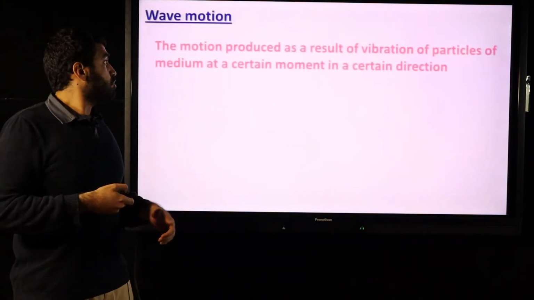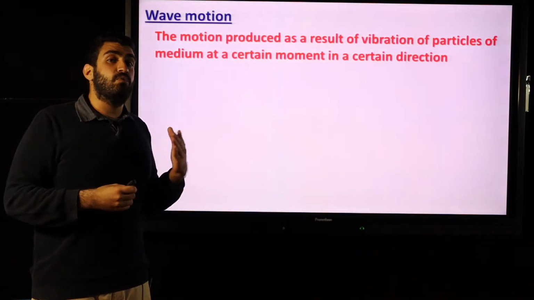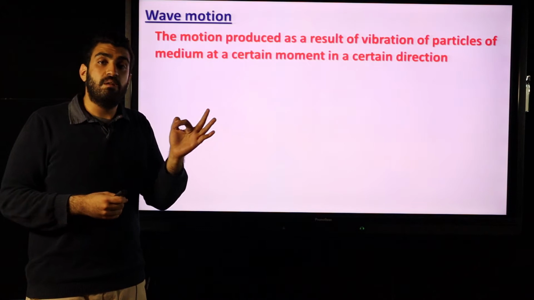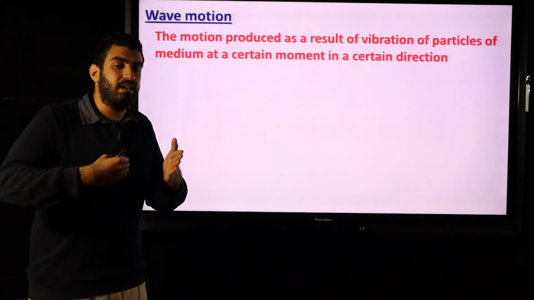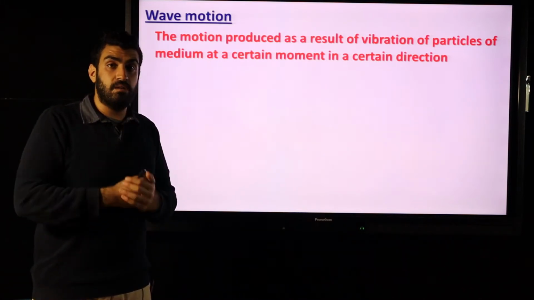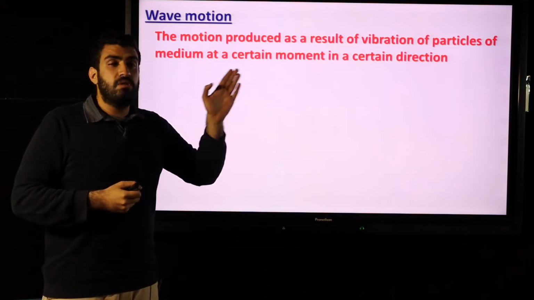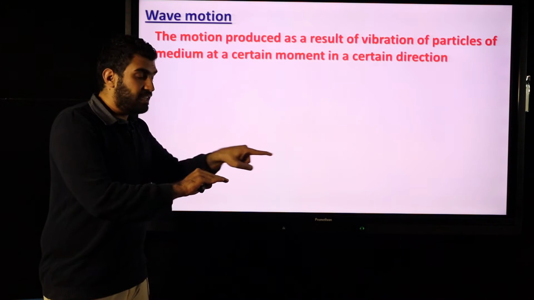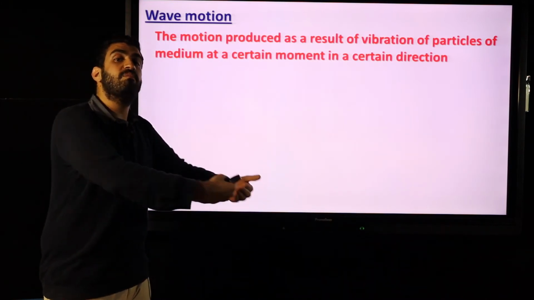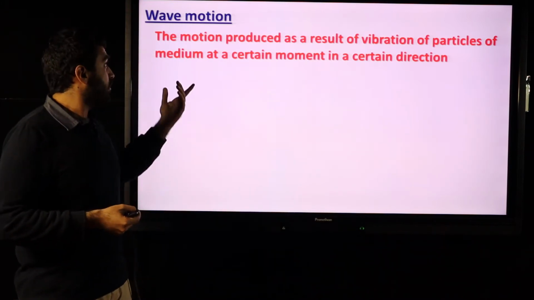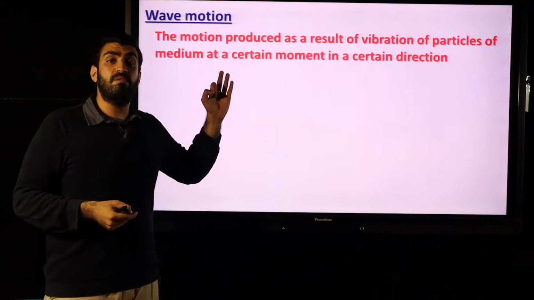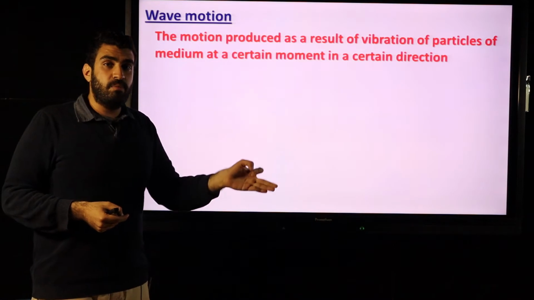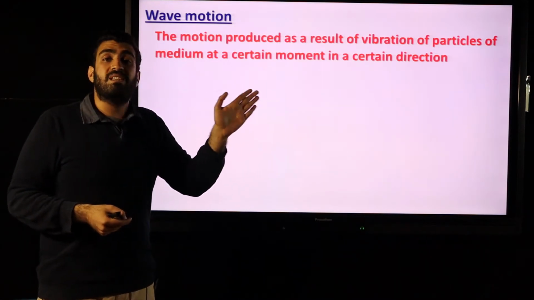So wave motion is the motion produced as a result of vibration of particles of the medium at a certain moment, when we make a disturbance, like hitting anything, talking, okay, and in a certain direction. When we push a piece of domino like this, it will move in the same direction, it won't move back. Okay, so wave motion is the motion produced as a result of vibration of the particles of the medium at a certain moment and in a certain or specific direction.